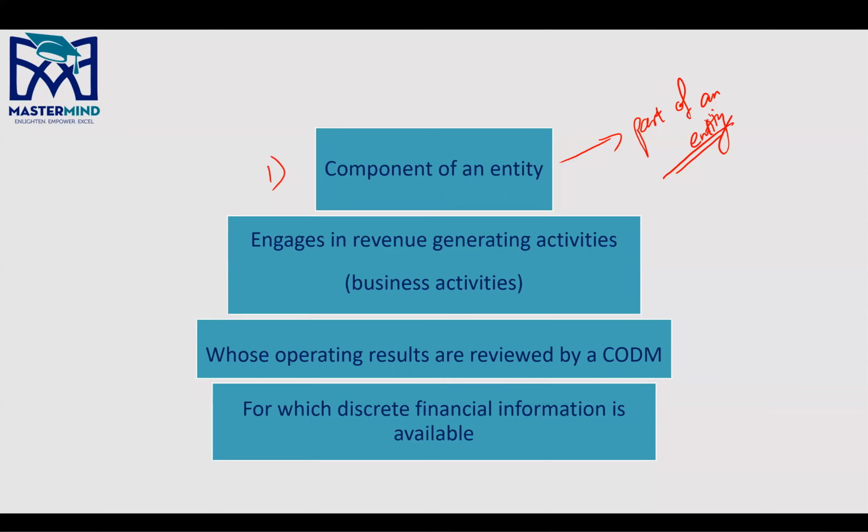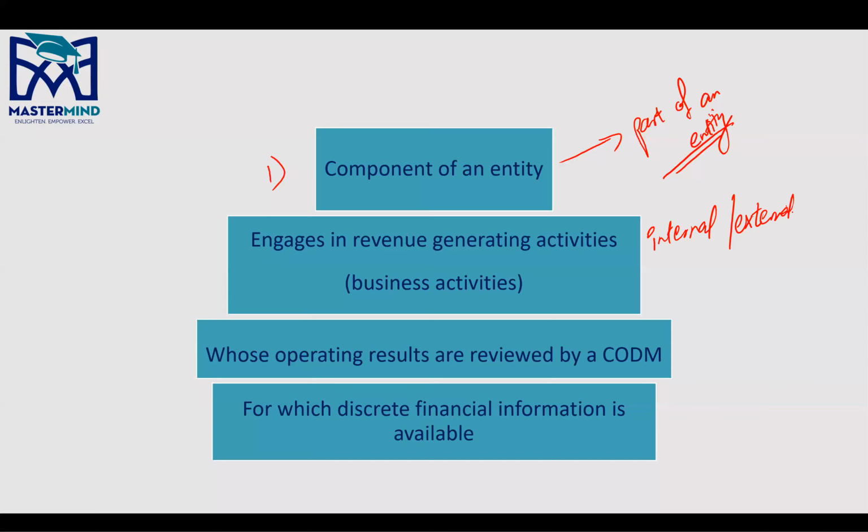Again, IFRS 8 says that this revenue generating activity could either be internal or external. It could be both. Internal means intercompany, right? Within the departments. And external means obviously with regards to external customers.